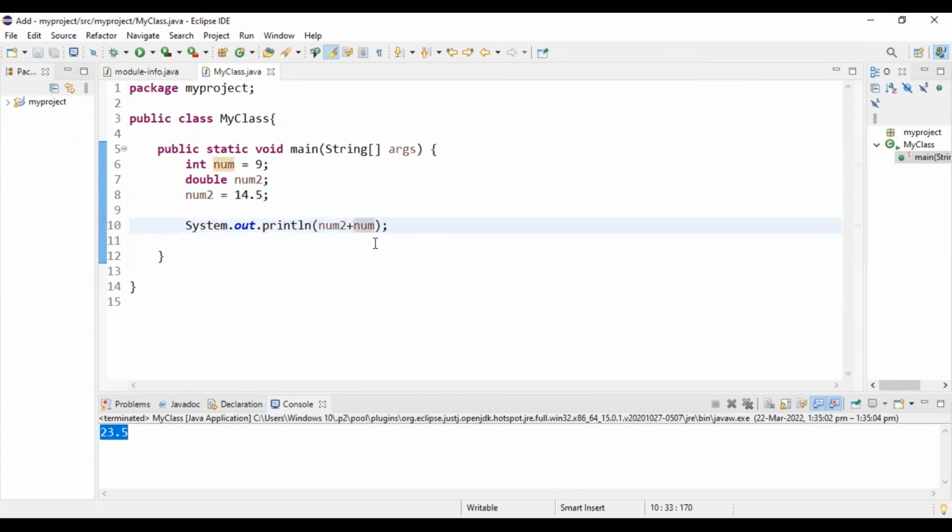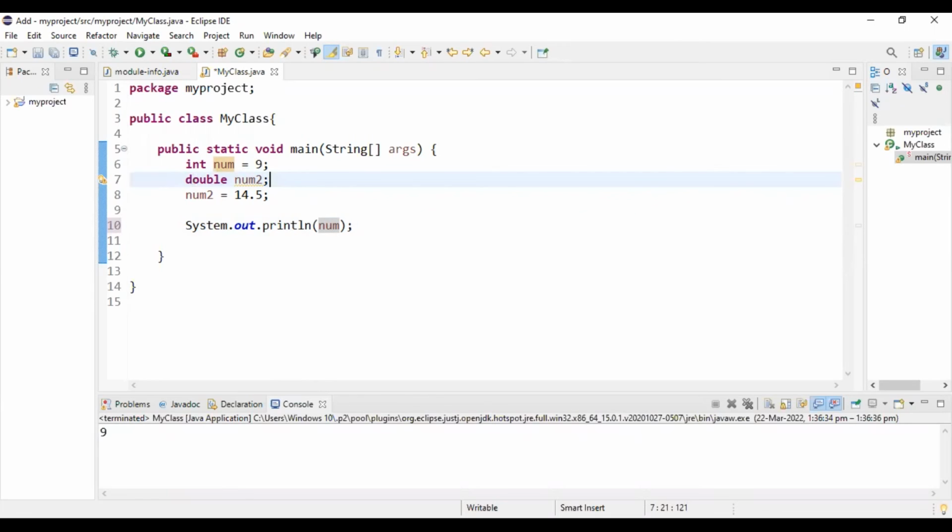We can also subtract similarly, and it is 5.5. So this is how we can use the Java operators. And there are many kinds of operators, for example arithmetic operators, assignment operators, comparison operators, and many others. Among all the operators here, equal to is one assignment operator. Here we are assigning the number 9 to the variable num. So this is what we call an assignment operator.